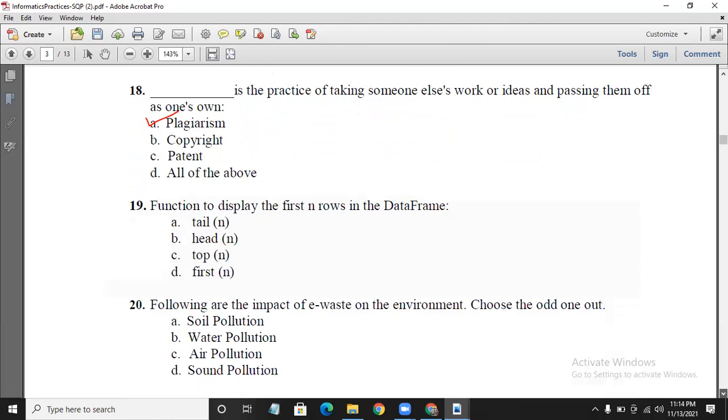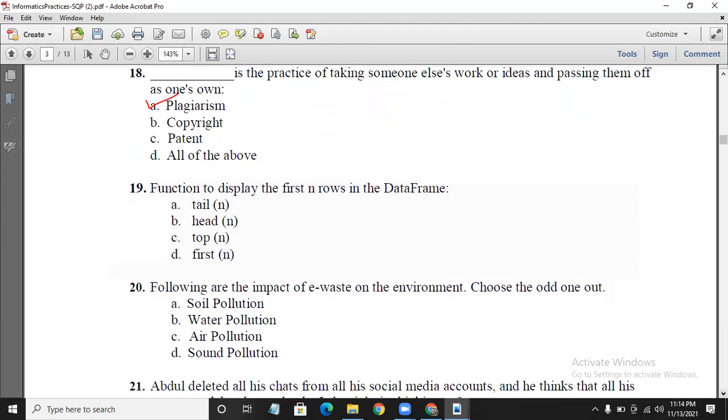Function to display the first n rows. You want to display n rows from the data frame. There are two functions, head and tail. Head is the function for displaying the first n rows. If n is not specified, by default it will retrieve the first 5 rows. Otherwise, whatever the value of n is, that many rows will be retrieved. The tail function will retrieve the last n rows. So here the question is to display the first n rows, so the function is head.